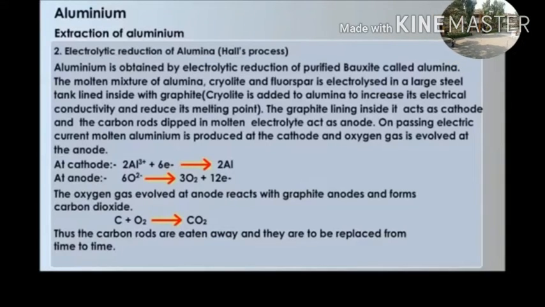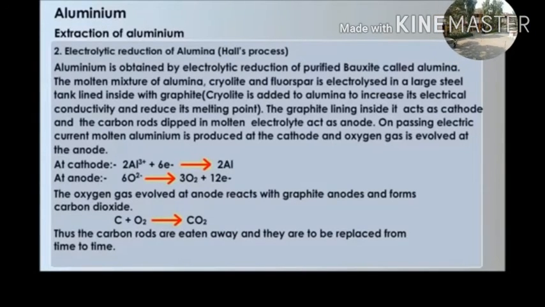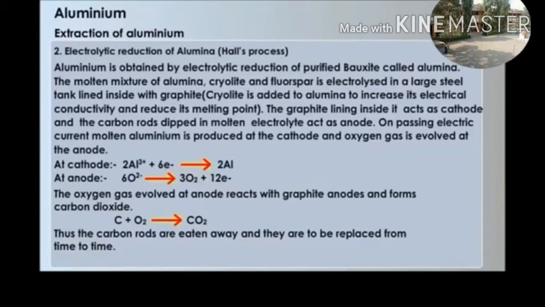The oxygen gas evolved at the anode reacts with the graphite anodes and forms carbon dioxide. C plus O2 gives CO2. Thus the carbon rods are eaten away and have to be replaced from time to time.